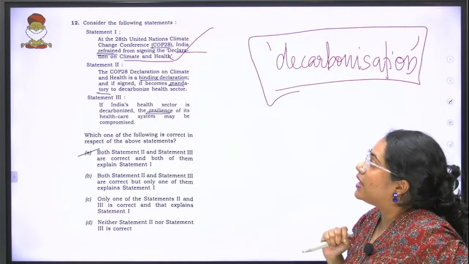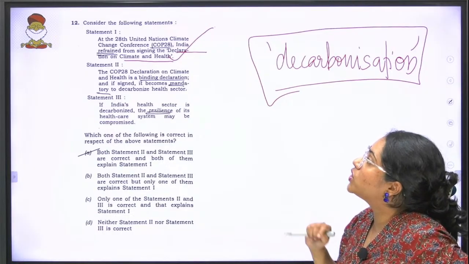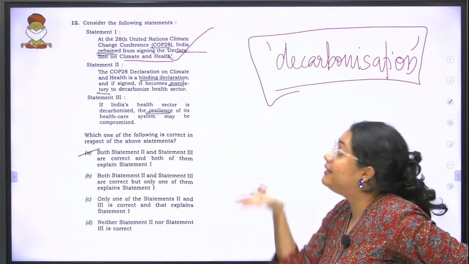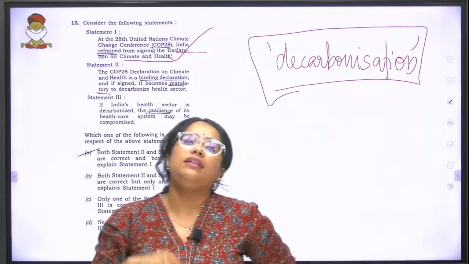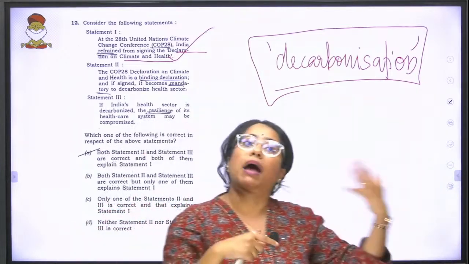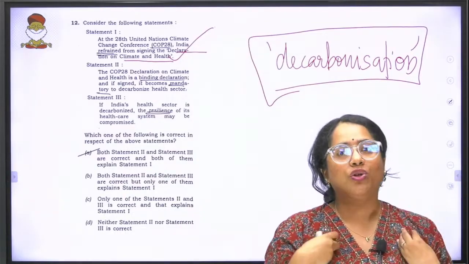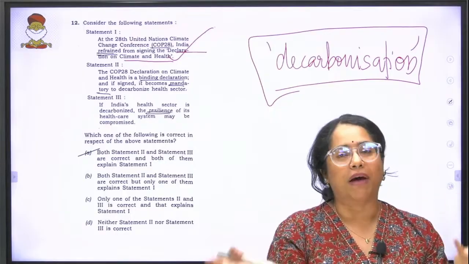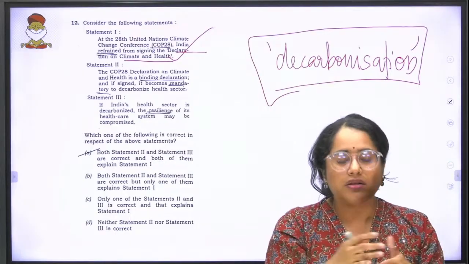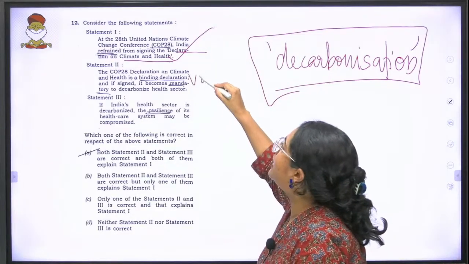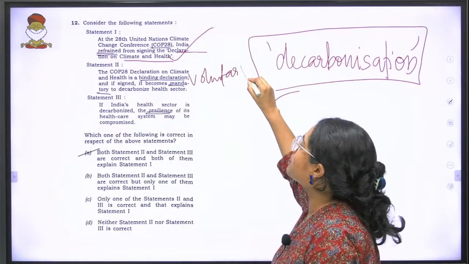Now comes statement 2: the COP28 Declaration on Climate and Health is a binding declaration, and if signed, it becomes mandatory to decarbonize the health sector. See, if it was mandatory, then India would have tried to sign, because India is a very important part of the Paris Agreement. India is one country that's trying to create a difference. So it was not mandatory, it was voluntary in nature.